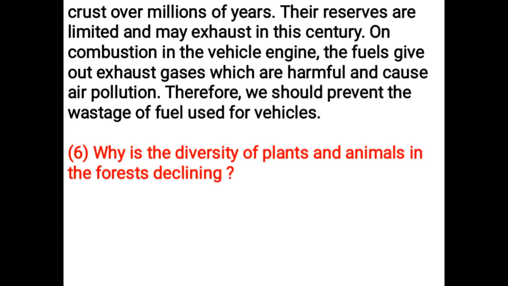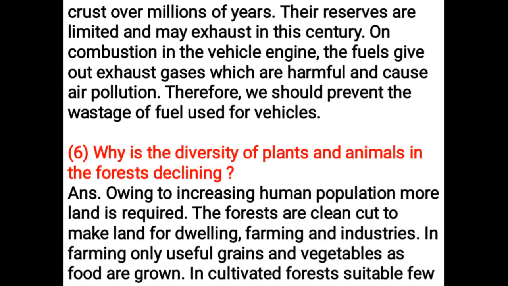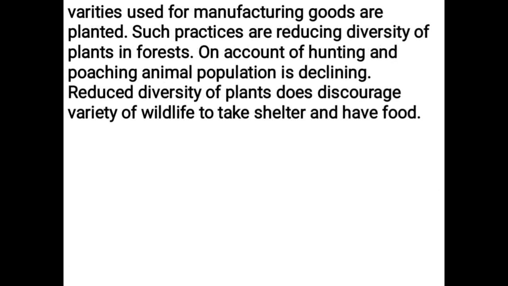Why is the diversity of plants and animals in the forests declining? Owing to increasing human population, more land is required. The forests are clean cut to make land for dwelling, farming, and industries. In farming, only useful grains and vegetables as food are grown. In cultivated forests, a suitable few varieties used for manufacturing goods are planted. Such practices are reducing diversity of plants in forests. On account of hunting and poaching, animal population is declining. Reduced diversity of plants discourages a variety of wildlife from taking shelter and finding food.